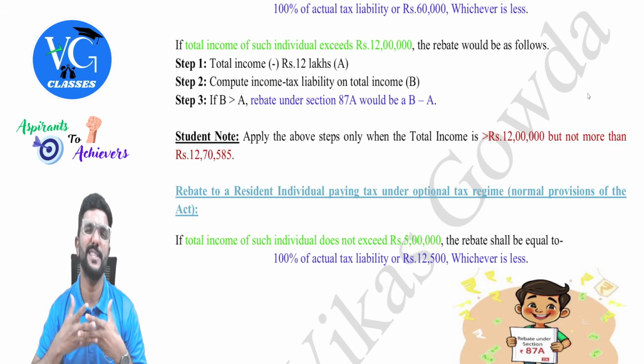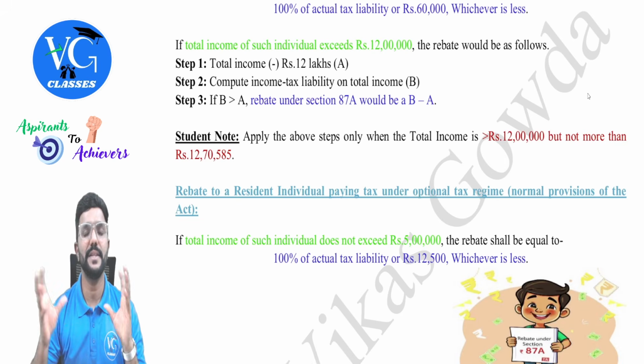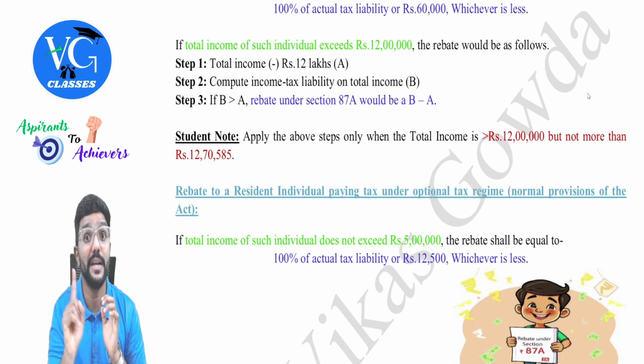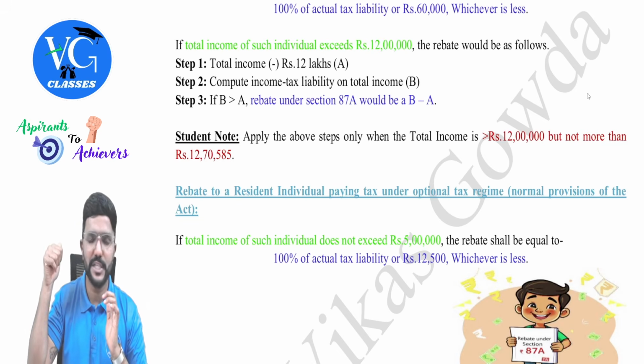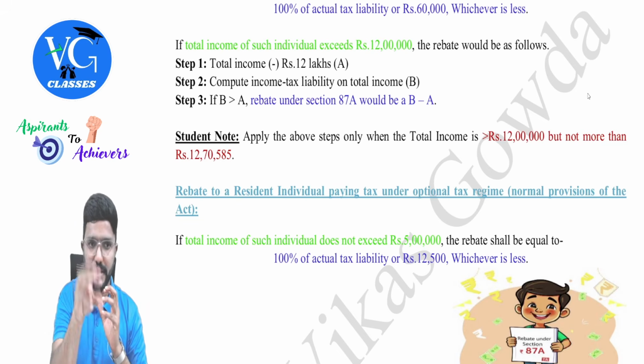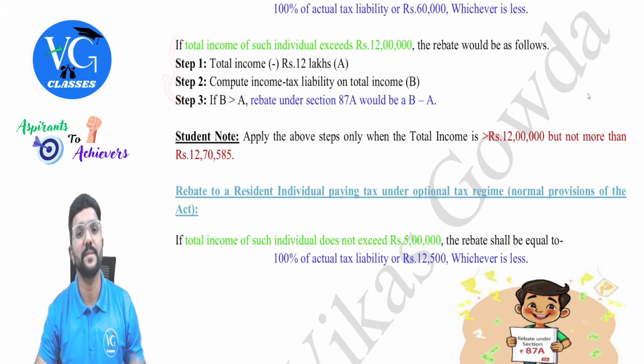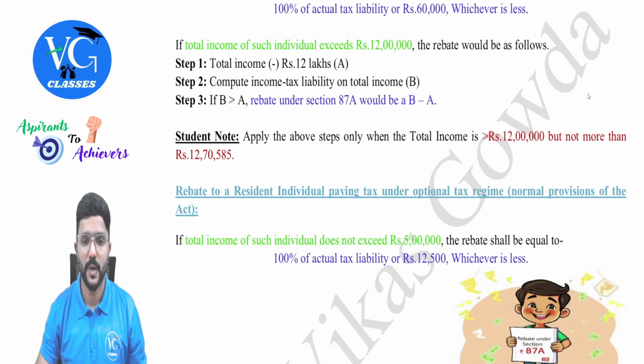So they thought, okay, this is not fair. Somewhere similar to our marginal relief concept. So they are giving the difference, that is 70,000 minus 30,000, 40,000 as rebate, not relief, rebate. Marginal relief is a separate concept, guys. But whatever we are doing here is similar to that. Got it?